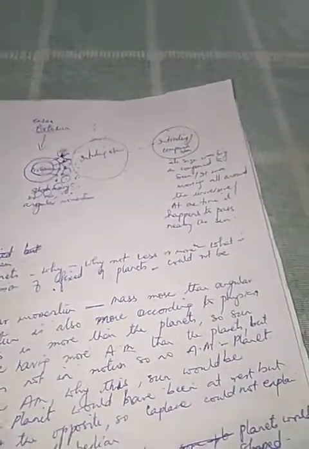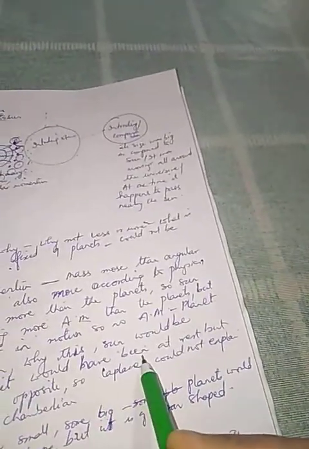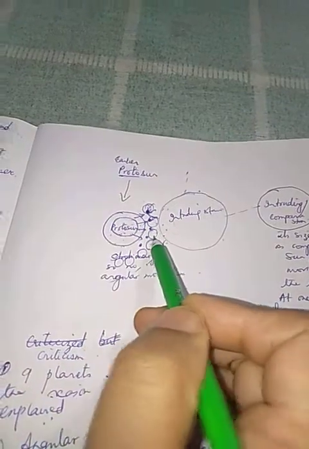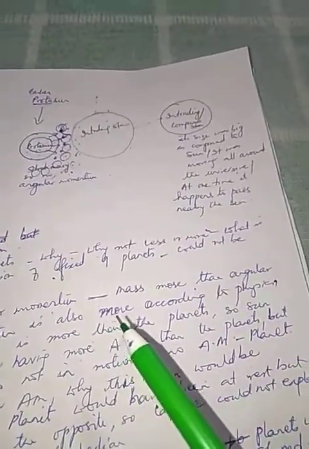The sun would be rotating, yes or no, if it had more angular momentum, and the planets would have been at rest. But this is not the case. It is just the opposite. The sun is at rest, but the planets are moving very fast. This could not be explained by Thomas Chamberlain and Forest Ray Moulton.